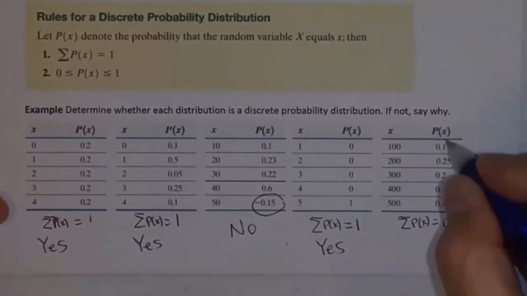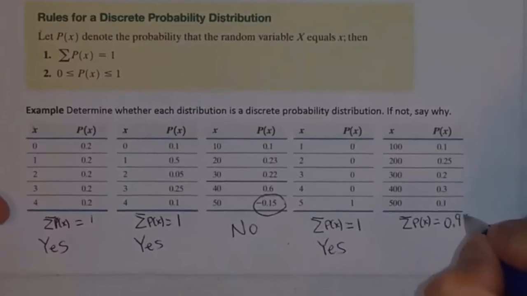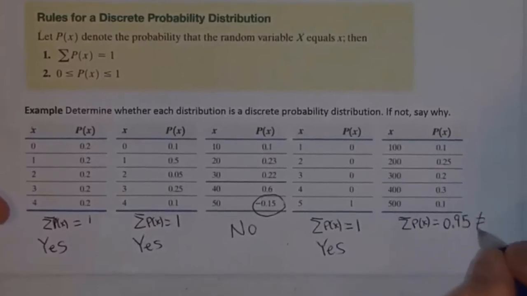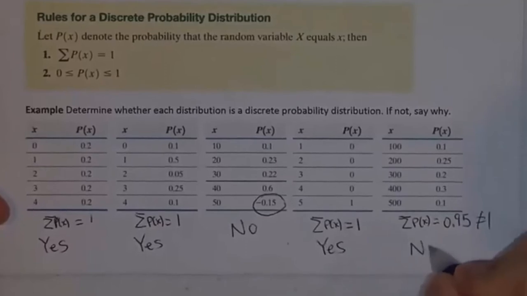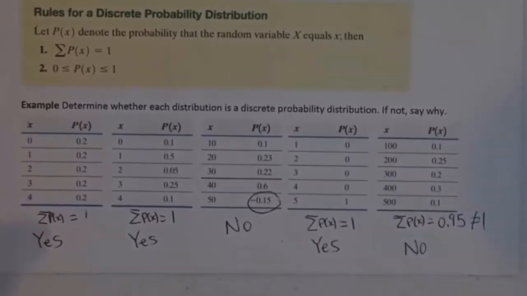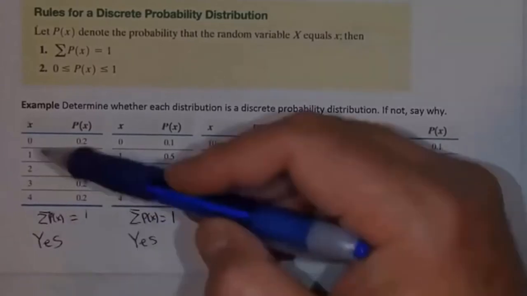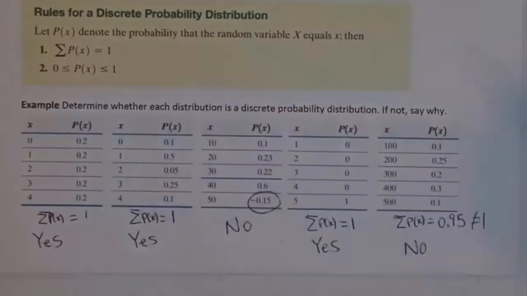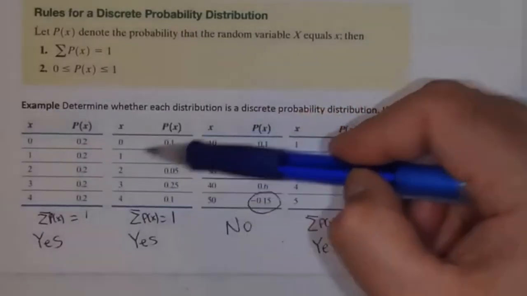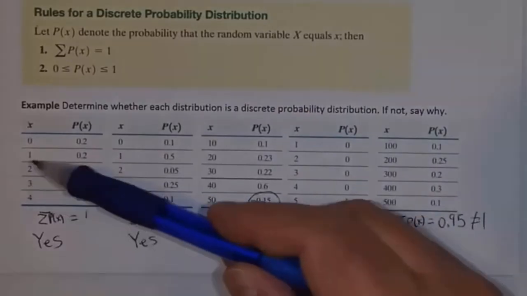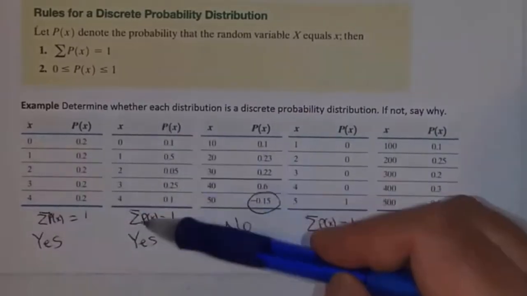So if you add up these, this adds up to 0.95, not 1. So this cannot be a probability distribution. Again, it's the same basic idea as when we've talked about probability models. It's not really that different, other than a probability model can have non-numeric outcomes. A probability distribution has to have numeric outcomes.